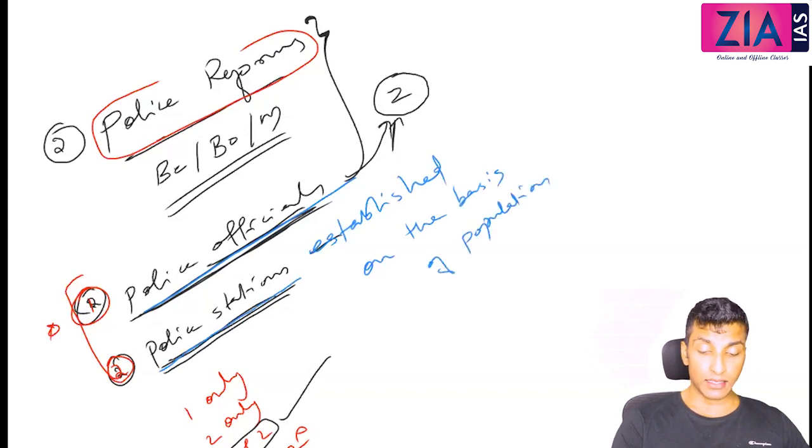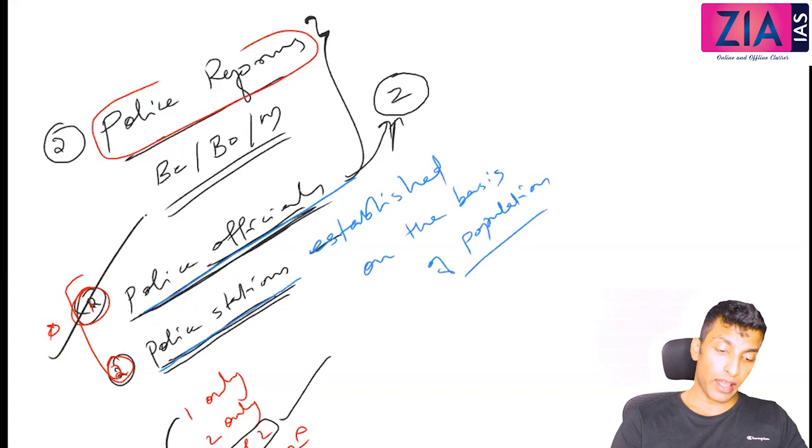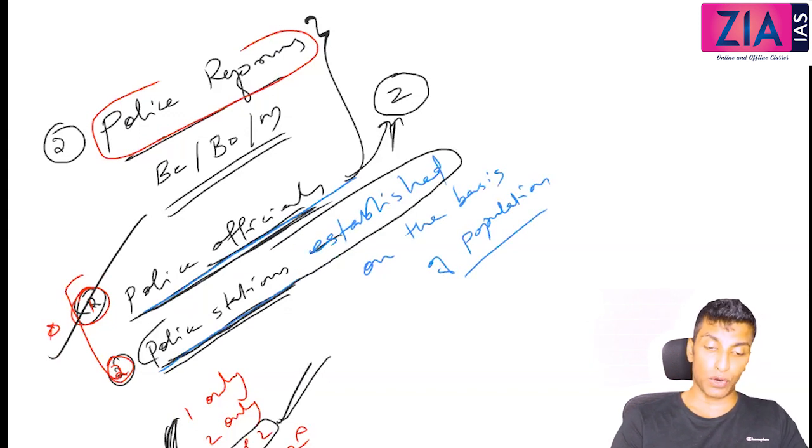Now you got stuck, right? So this knowledge may not help you to answer this question. So this point anyway is sure. So either 1 and this is your doubt, and mostly since you read that police stations were also established, there is a chance that you will go for this. Or you will think it is based on population or area.